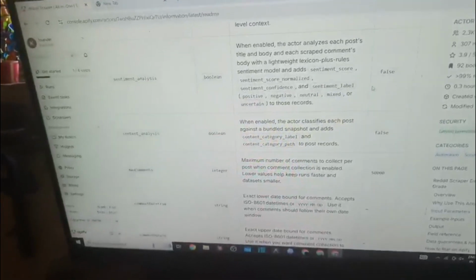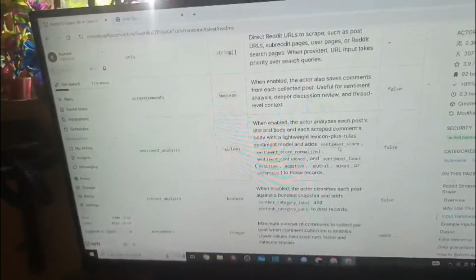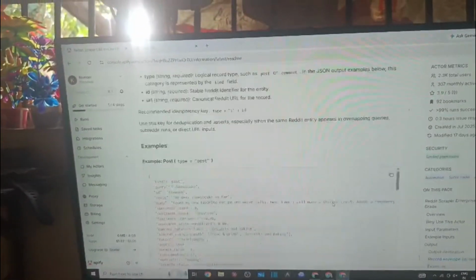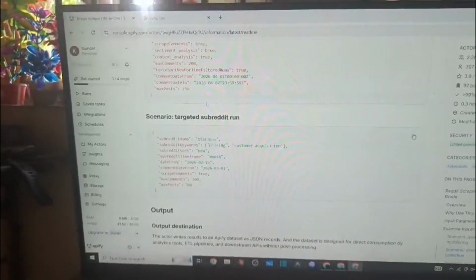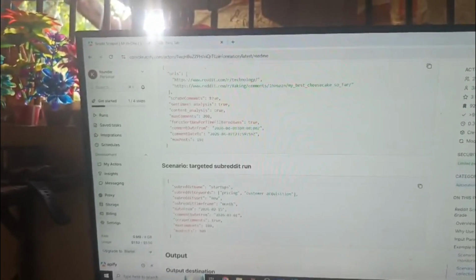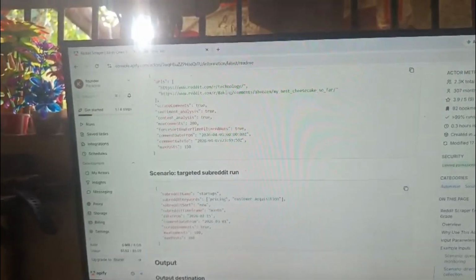So lots of errors are happening in my scraping system. What I'm doing is reading all the comments on the subreddit and all the information of the Apify scraper, and thinking about what happened. There is one option I like: I'm thinking to add this option, target subreddit run. I just have to copy and paste it into the scraping vibe coding and build. I'm thinking to add this structure because the current structure is not working properly. I will show you. First I will go to run.